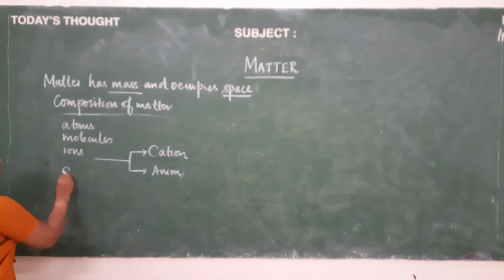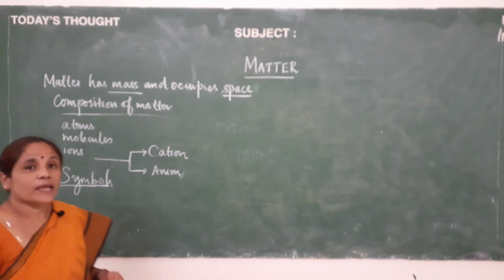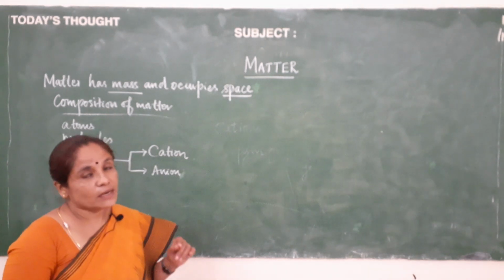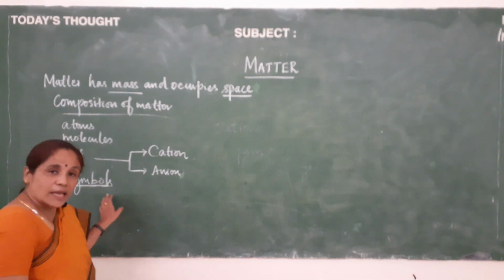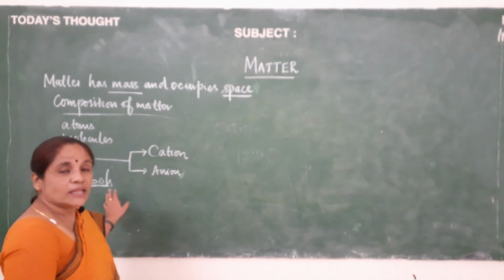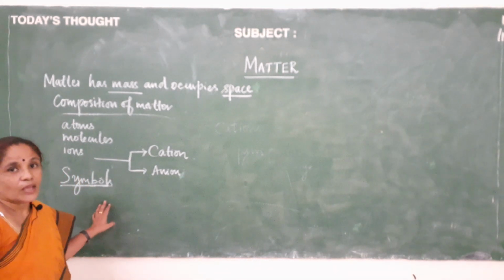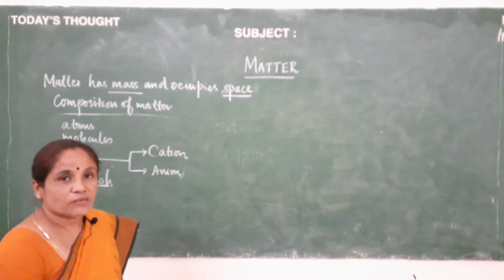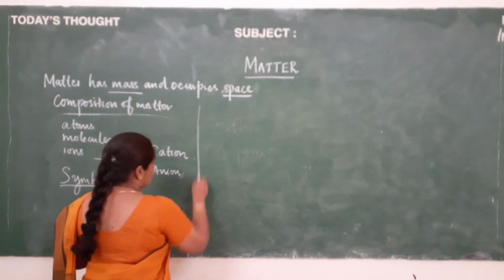Next we will move on to symbols. We know that symbols play a very important role in chemistry. What are these symbols? The elements are represented in their shortened form, and this you call a symbol. No two elements will have the same symbol. Next we will see the history of the symbols.